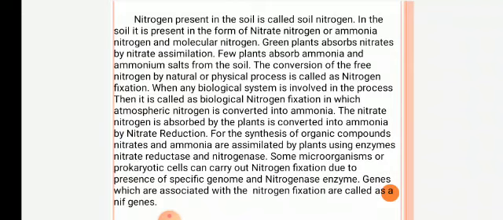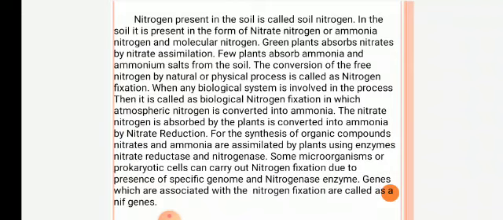The conversion of free nitrogen by natural or physical process is called nitrogen fixation. When any biological system is involved in the process, it is called biological nitrogen fixation, in which atmospheric nitrogen is converted into ammonia.